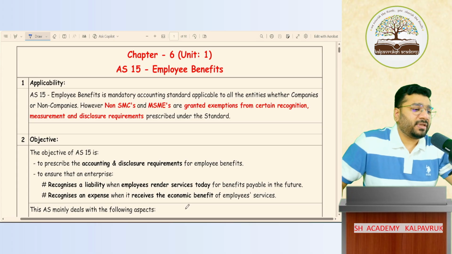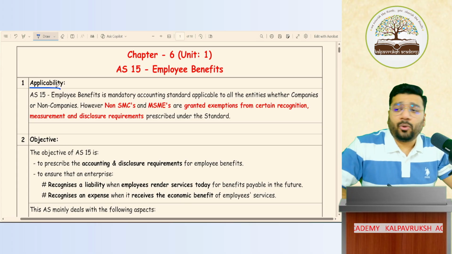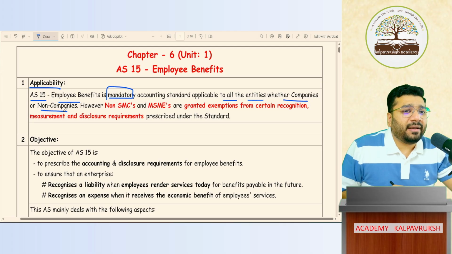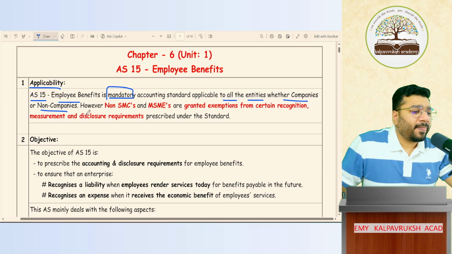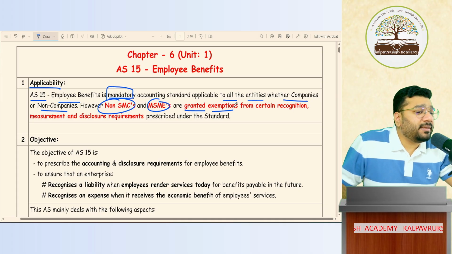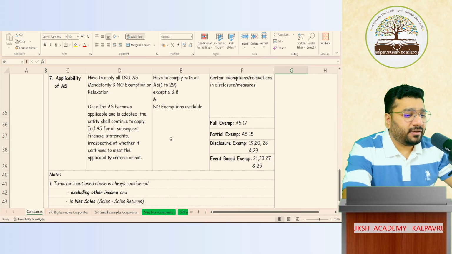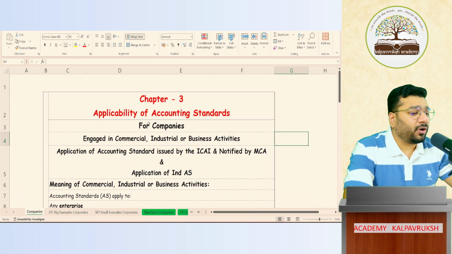So let's begin, people. So let's focus on the applicability of the accounting standard 15. AS 15 employee benefit is a mandatory accounting standard which is applicable to all the entities, whether they are companies or non-companies. It is a compulsory mandatory accounting standard. However, non-SMCs and MSMEs are granted exemption from certain recognition criteria, measurement criteria, and disclosure criteria, which is prescribed under the standard. So if you remember, when I did the applicability of the accounting standard, this is the applicability of the companies. It is for the companies.